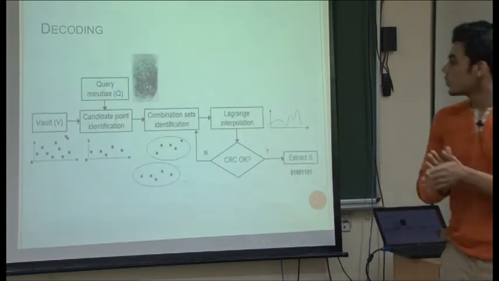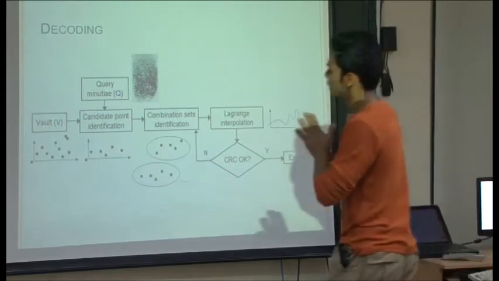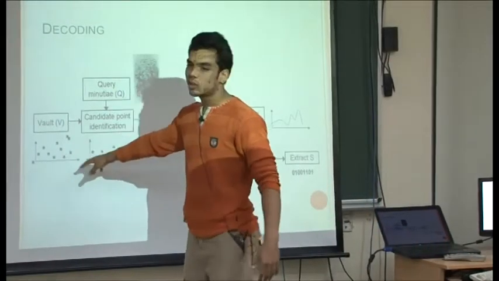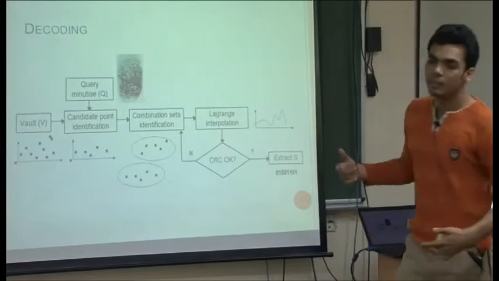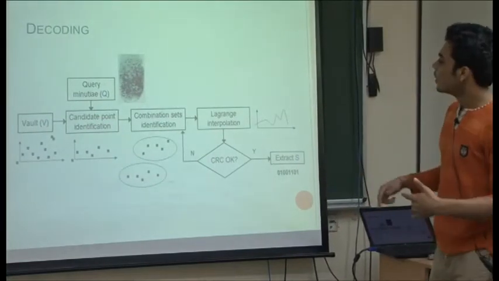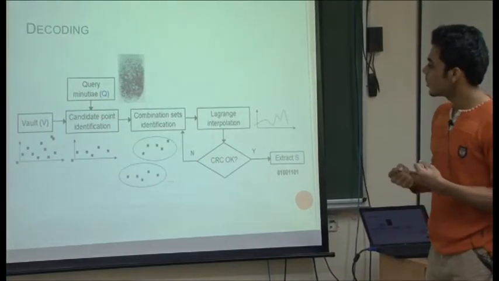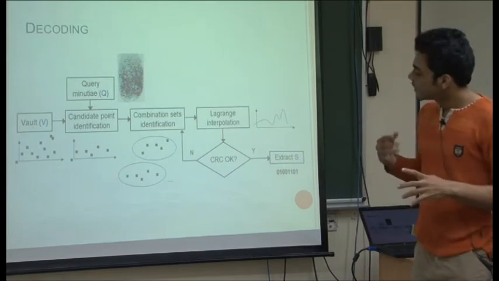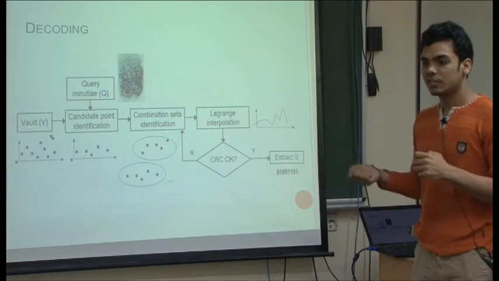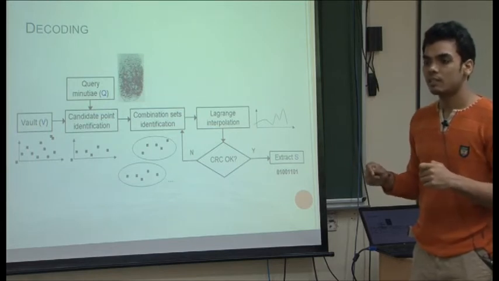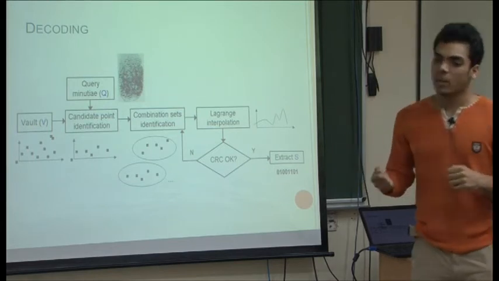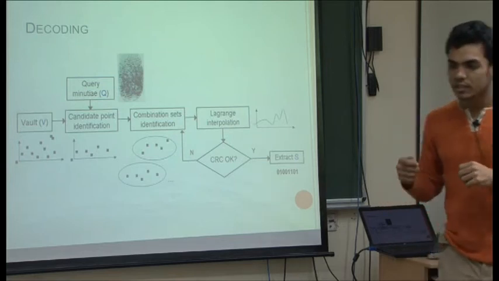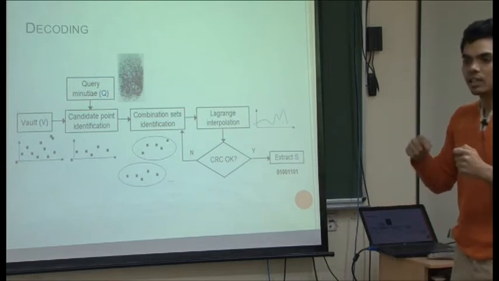In the decoding phase, we have a set of points in the vault that includes both genuine and fake points, and a query minutiae set arrives. These candidate points try to identify the genuine points in the set, since there are fake points we have introduced in the system. The query has to identify a certain number of genuine points to reconstruct the polynomial.